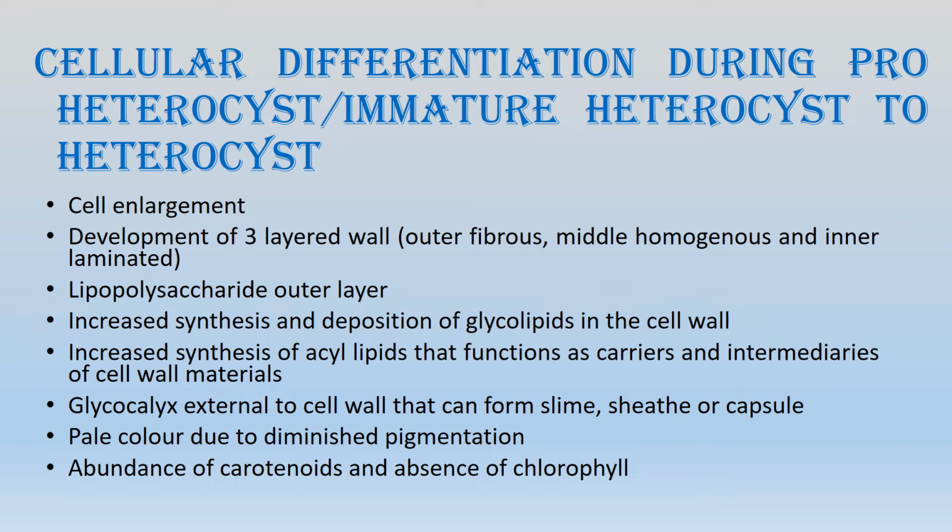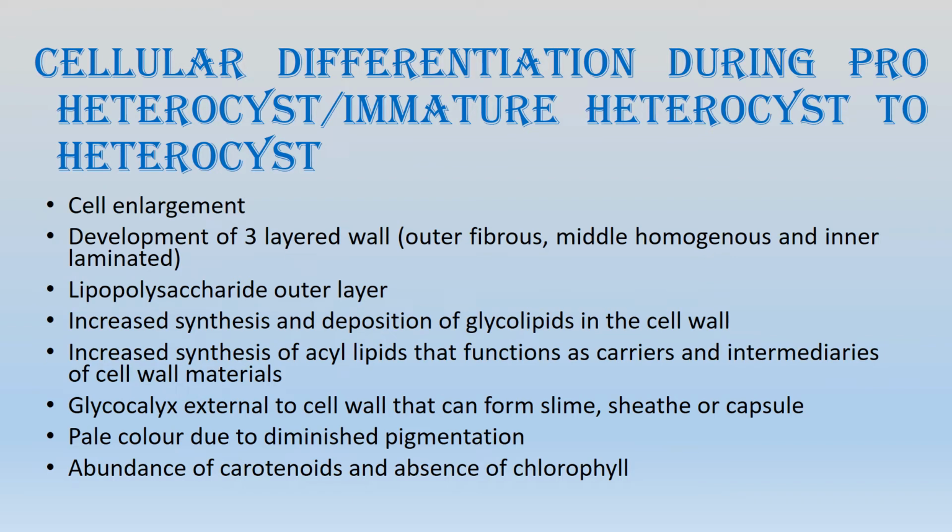And on the top of, or outer to, the wall layer, there is a glycocalyx layer that can be either slimy, sheet-like or capsular, depending upon the consistency. If it has much more water, then it will appear like a slime. If it is concentrated, then it will form a sheath or capsule above the cell wall. So the outermost layer is the glycocalyx, inner to the glycocalyx is the cell wall, and then there is the plasma membrane.